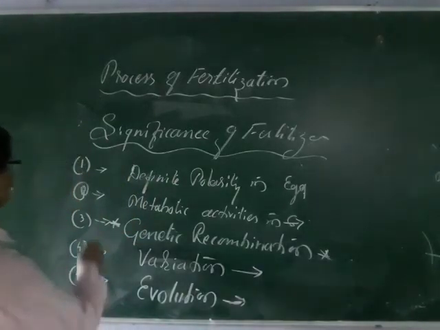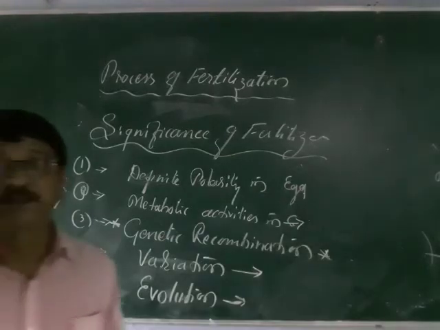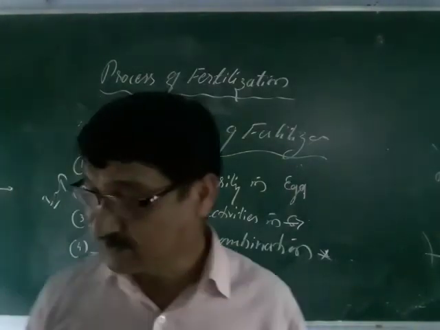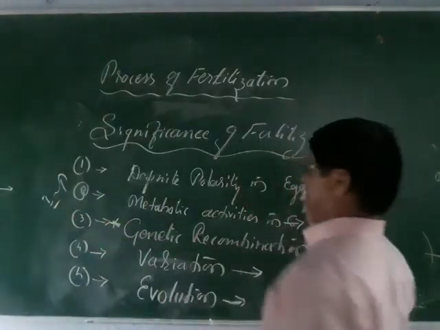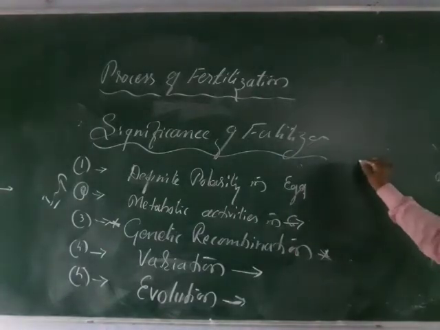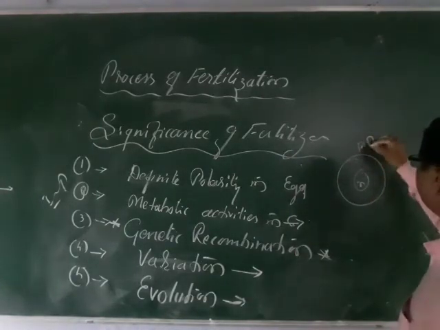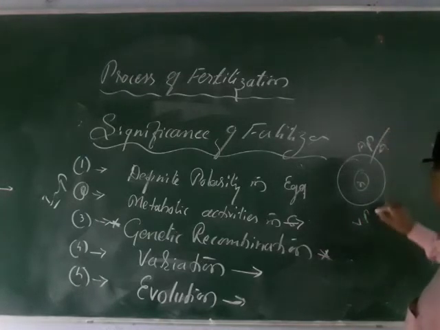So you can see here, these are the most important factors that take place during fertilization. So what are the significance of fertilization? Significance of fertilization means, you can say, a definite polarity here. Definite polarity means once the egg is developed like this, two ends result, and this is the animal pole, and this is the vegetal pole. Means this is the anterior, this is the posterior.